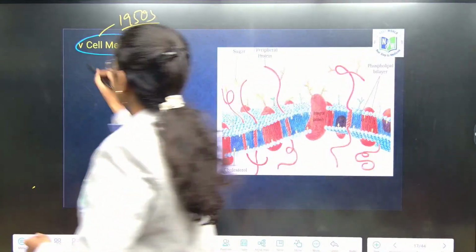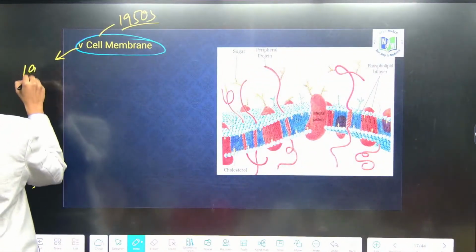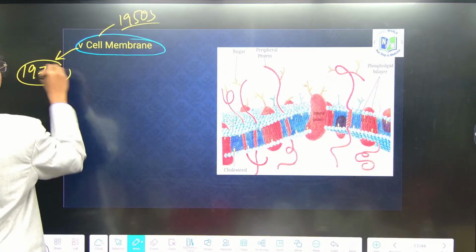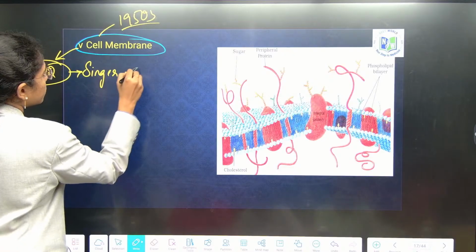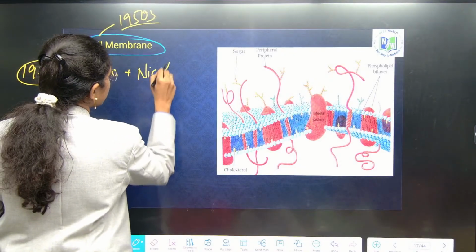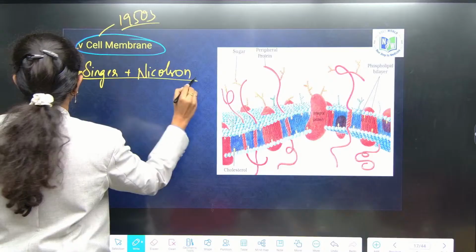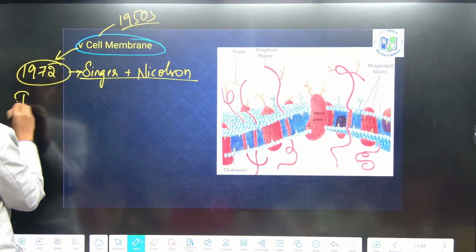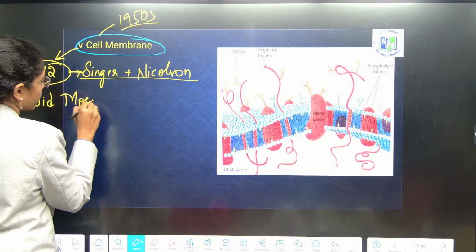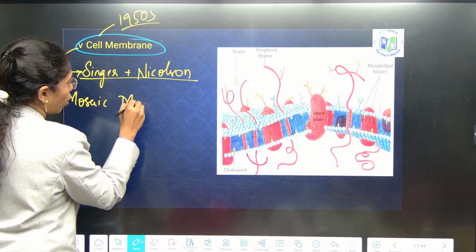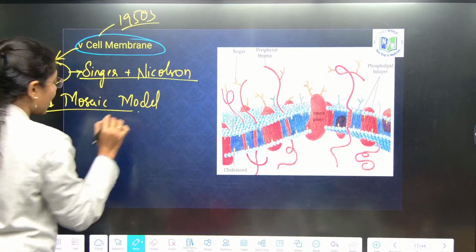In the year 1972, Singer and Nicholson proposed the fluid mosaic model. In this fluid mosaic model, what is the cell that they have considered?